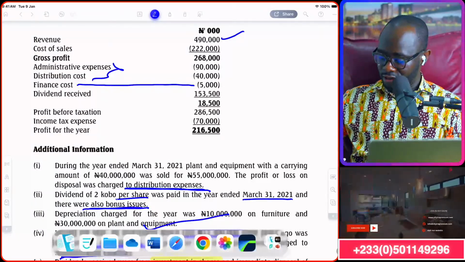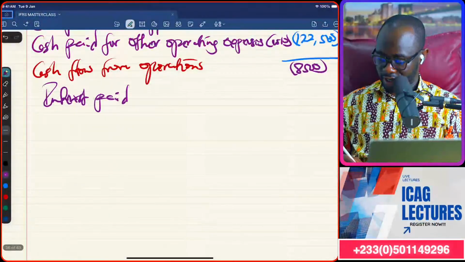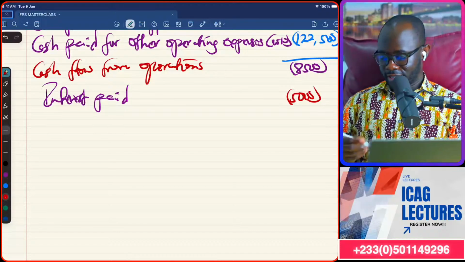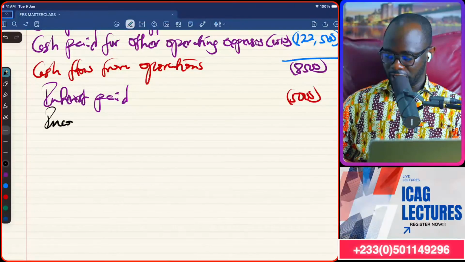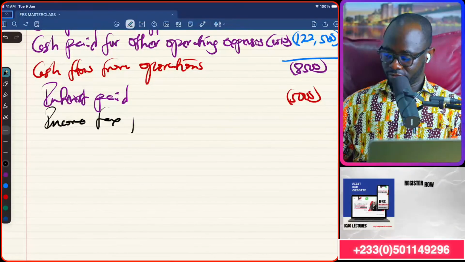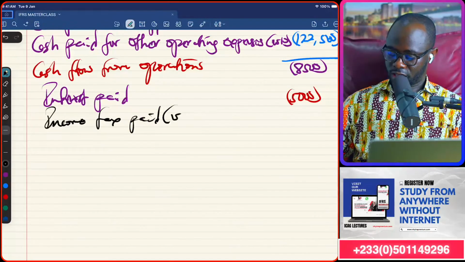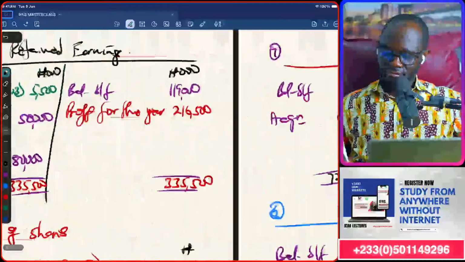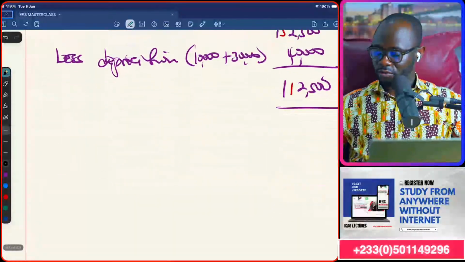So that 5,000 will just come as an outflow. Then tax paid. That we have to work for every time. So that will be the last workings, probably. Workings 11. Quite a lot of work we are doing here.